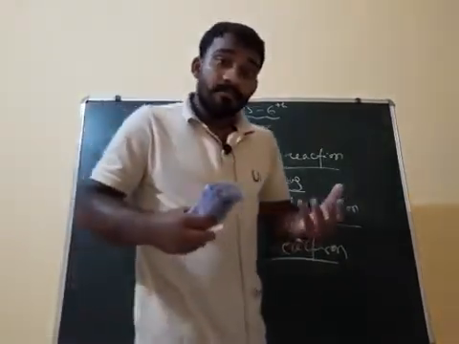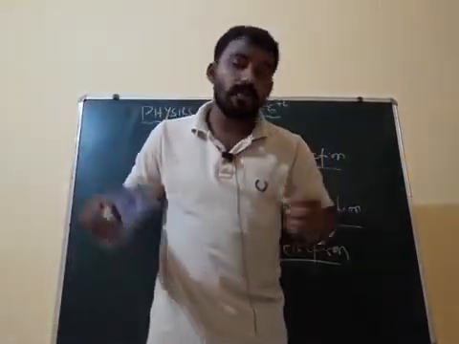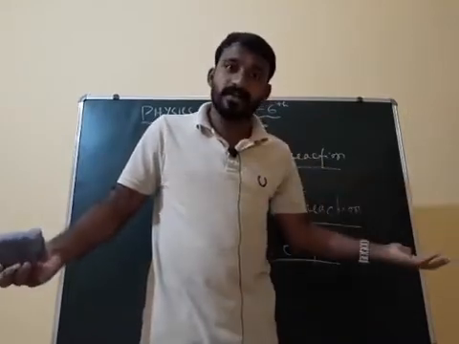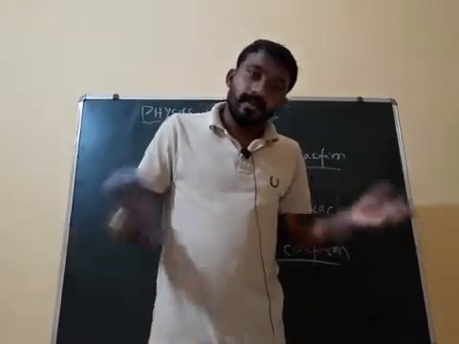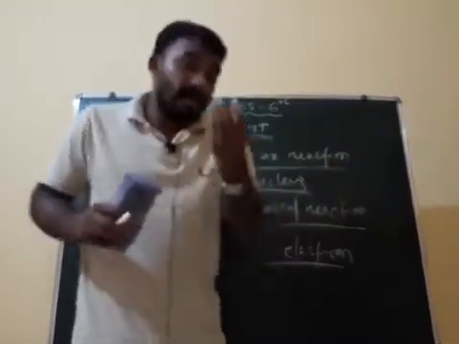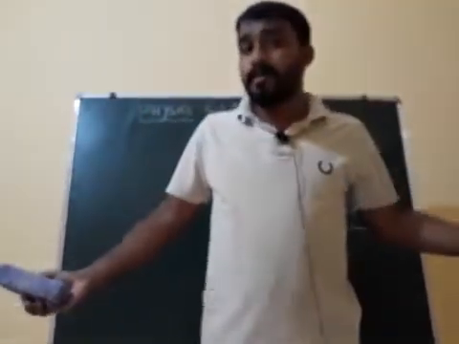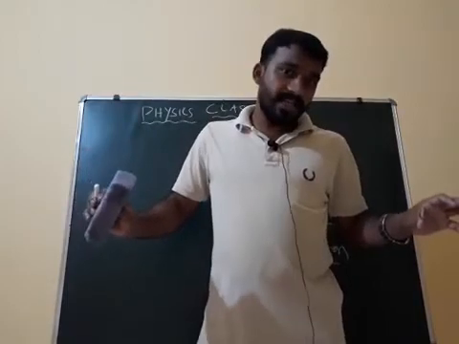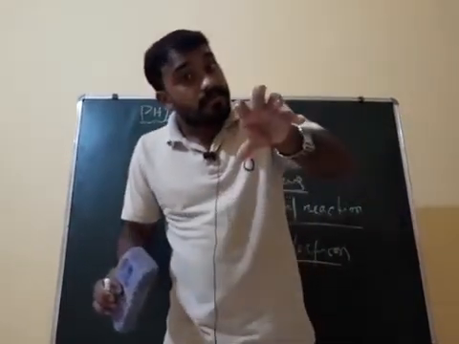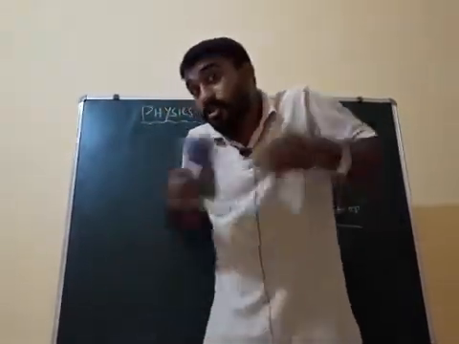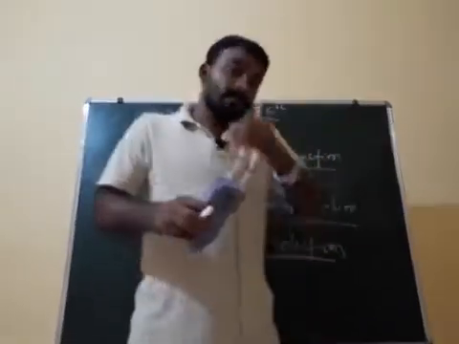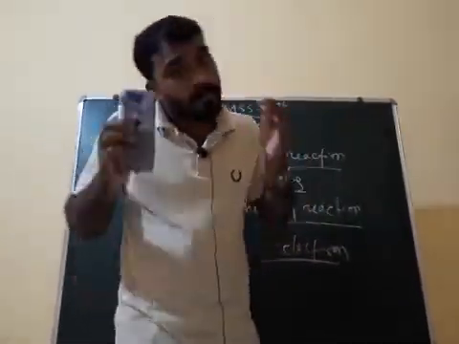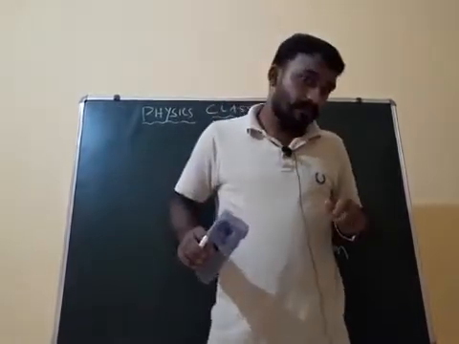Now maybe some question is coming to your mind: what are electrons? What is the nucleus, sir? You know that everything is made up of atoms. We all are made up of matter, and matter is made up of atoms and molecules. An atom is made up of subatomic particles, that is electrons, protons and neutrons.